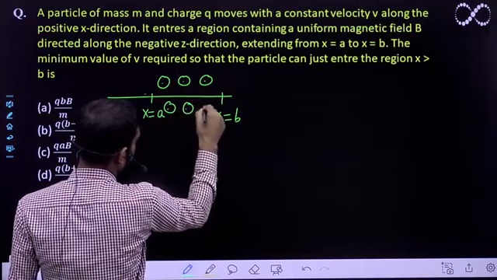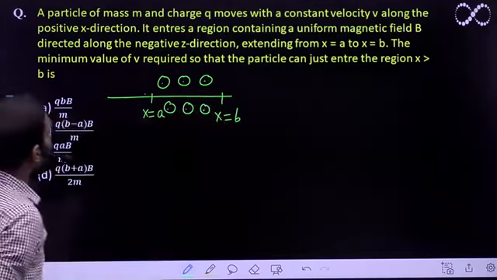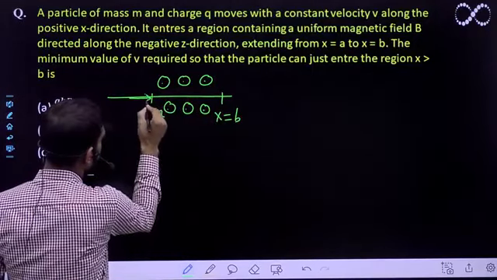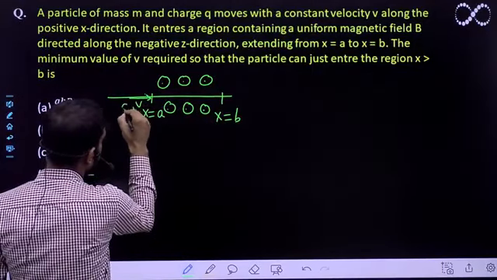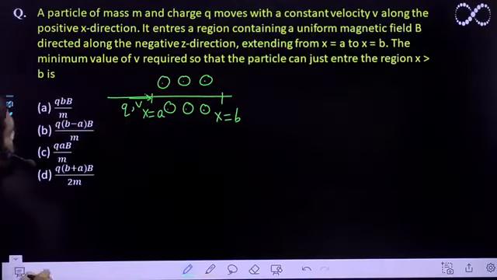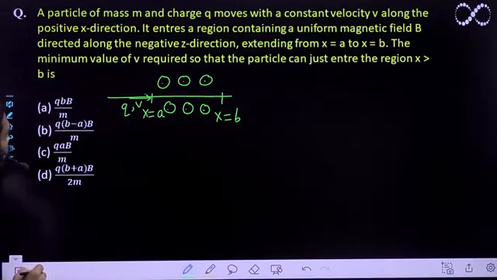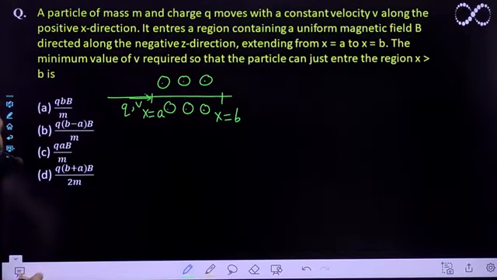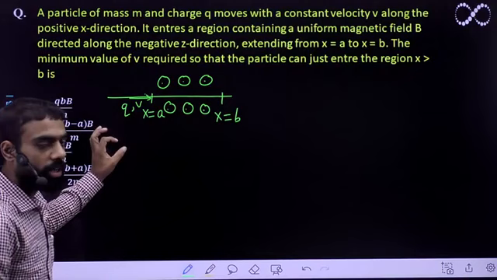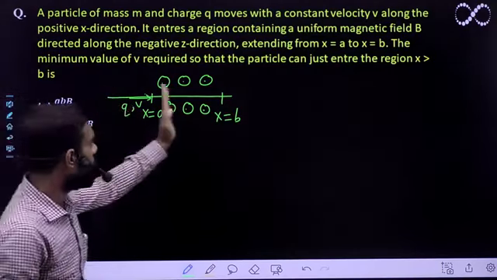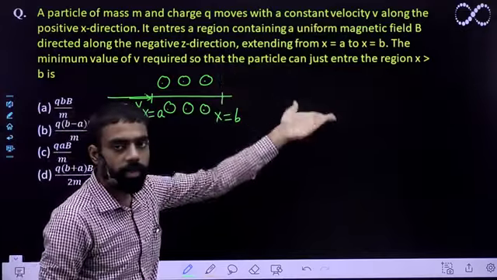Okay, now it is moving with constant velocity, right? So let us say the particle moves with constant velocity v and charge is given q. So it is entering at this point. Now the minimum value of v required so that the particles can just enter a region in x greater than b. क्वेश्चन ये पूछ रहा है कि इस पार्टिकल के पास कम से कम कितना वेलोसिटी रहे ताकि ये b के बियॉन्ड वाले रीजन में एंटर कर जाए, राइट?